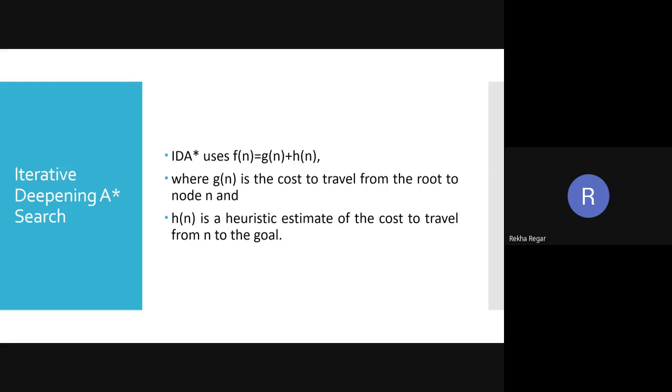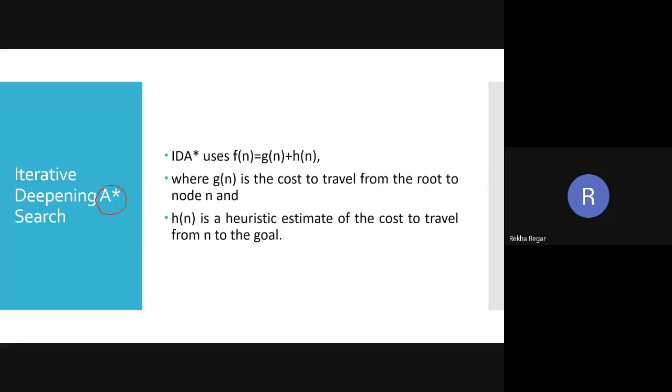If you look at the discussion we did about iterative deepening search, you can see the term used here is A star, and A star is what?